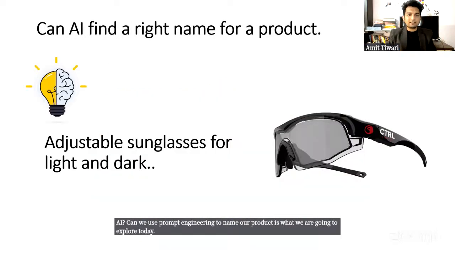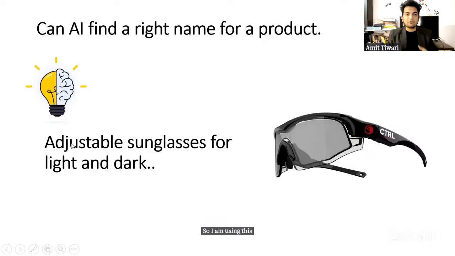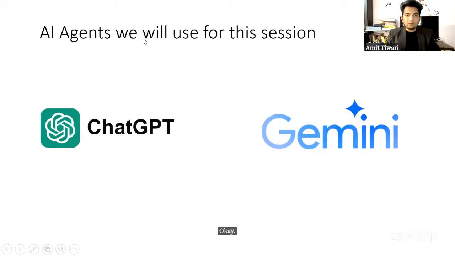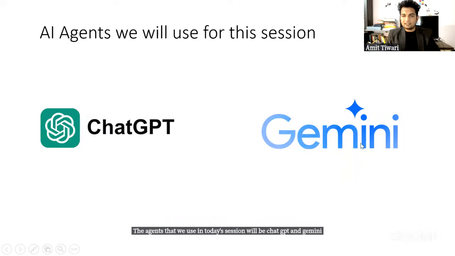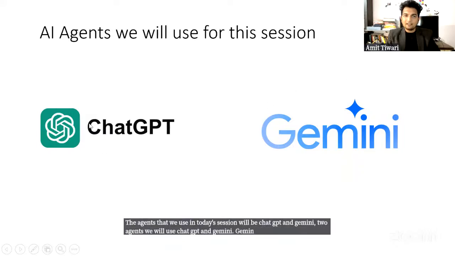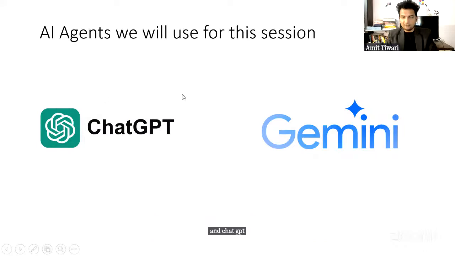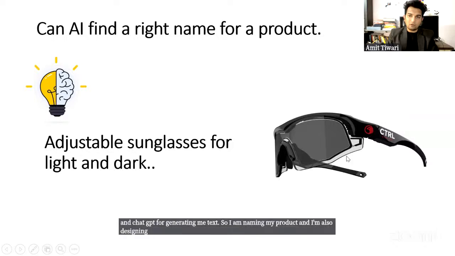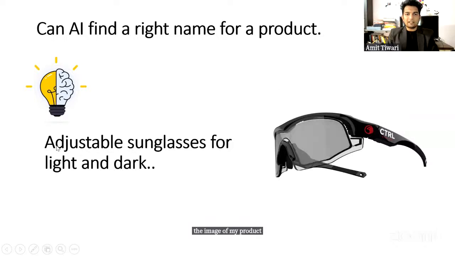So I am using this example: adjustable sunglasses for light and dark, and I'm using ChatGPT to help me find a name for this product. The agents that we use in today's session will be ChatGPT and Gemini. Two agents we will use: Gemini for generating images and ChatGPT for generating text. So I am naming my product and I'm also designing the image of my product. I will find a name for my product, which is adjustable sunglass for light and dark.